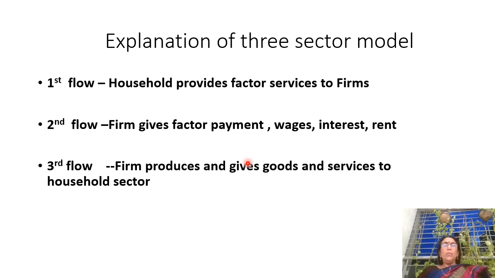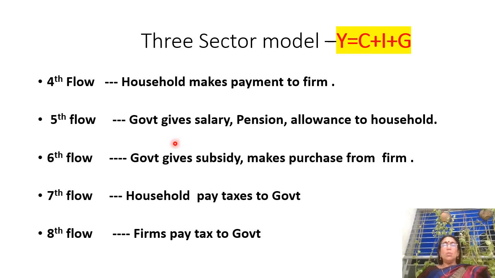So the very first flow, as we know in the two-sector model, is that household is the owner of the factors of production. Second flow, firm is giving wages, interest, rent and profit to the household. Third, firm is producing goods and services for the household sector. Fourth, household is making payment to the firm because household is purchasing goods and services from the firm.